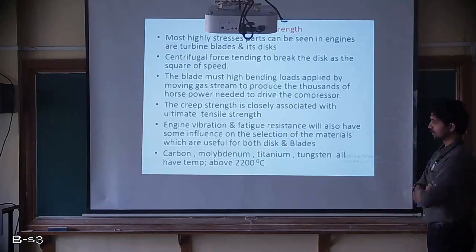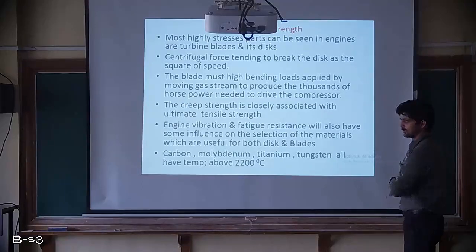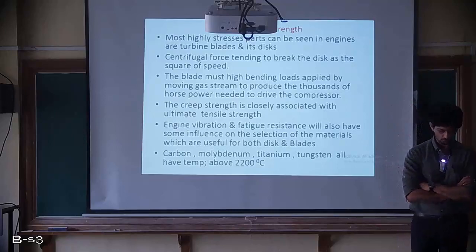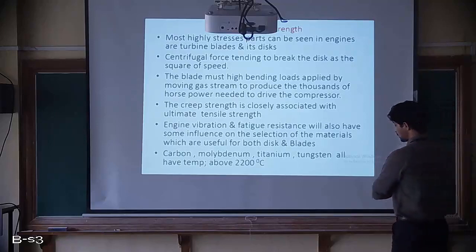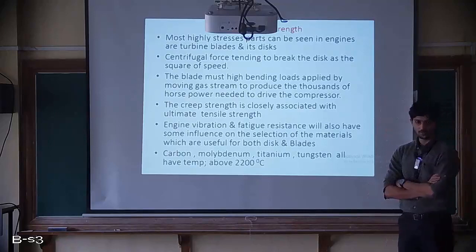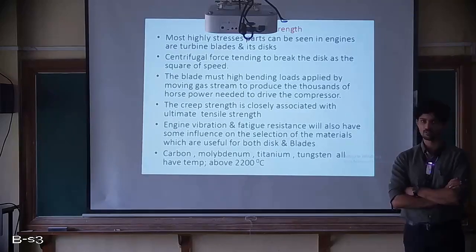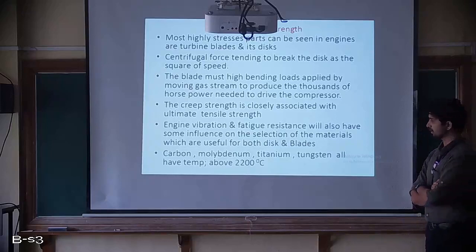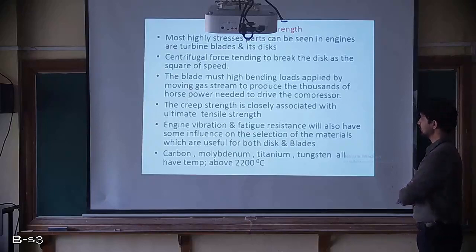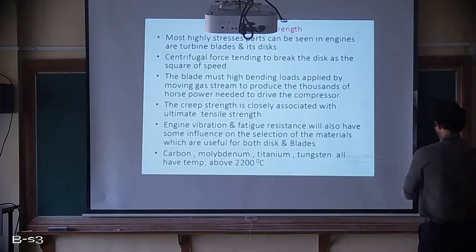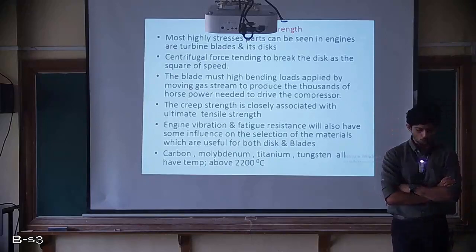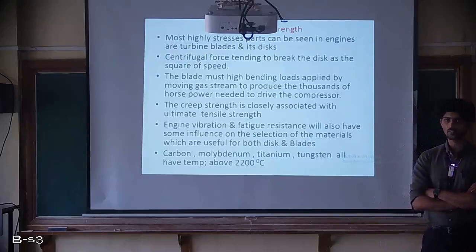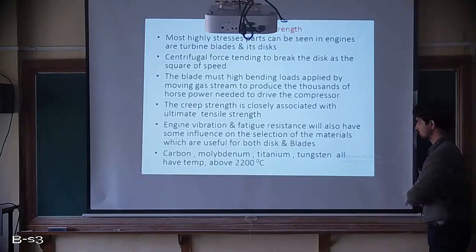Engine vibration and fatigue, which we haven't included so far, as we just discussed creep. Along with creep there will be continuous vibration, because the component is rotary in nature. It is not static, it rotates at very high speed, so that gives certain vibrations. Also, because of this rotation and the load exerted by the fluid on the turbine blades, fatigue occurs.